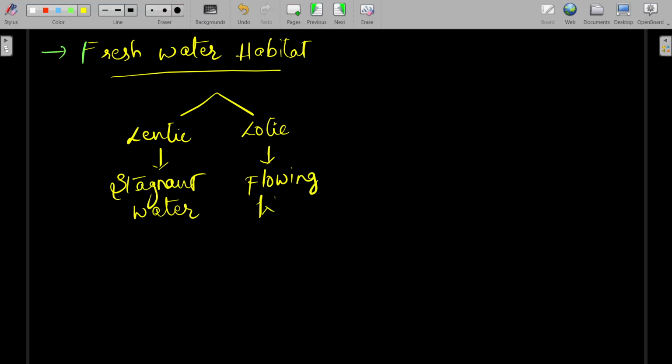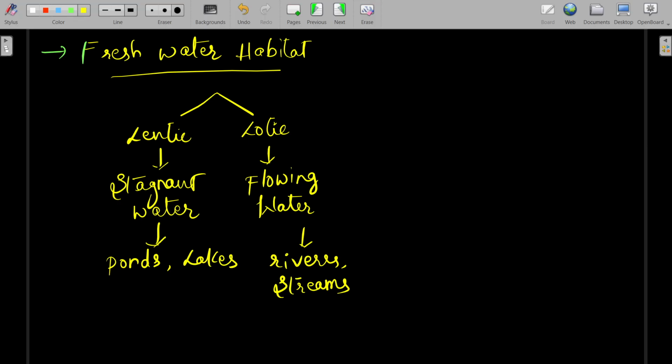The examples of stagnant water are ponds and lakes, which are in still condition. In the lotic, that means flowing water, the examples are rivers and streams. The water is in flowing condition in the lotic habitat.